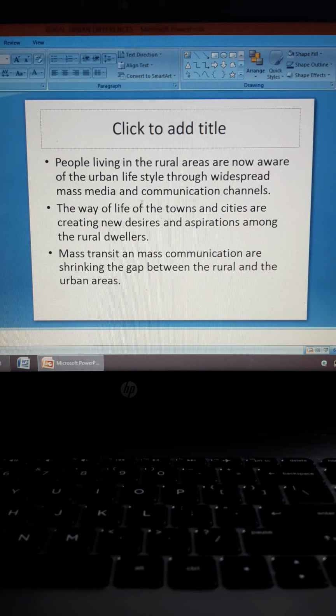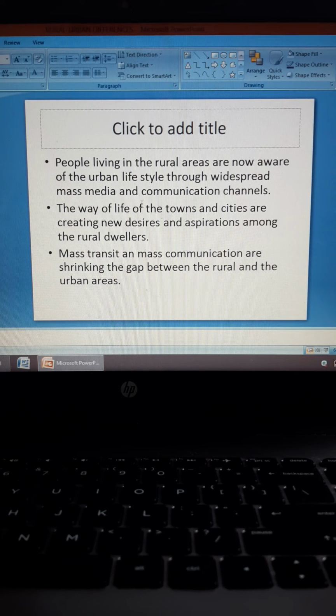The way of life of the towns and cities are creating new desires and aspiration among the rural dwellers. Like I told earlier, mass media spreads, okay, it transmits information and all these images which expose the urban way of life to the people living in the rural areas. And these people desire to have such a way of life, to live in such an environment.